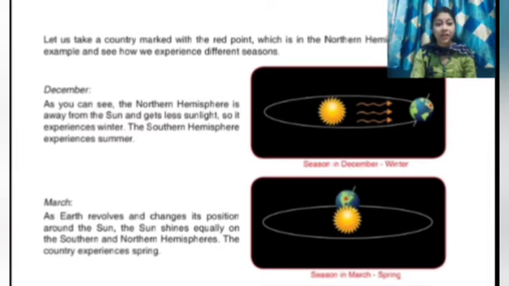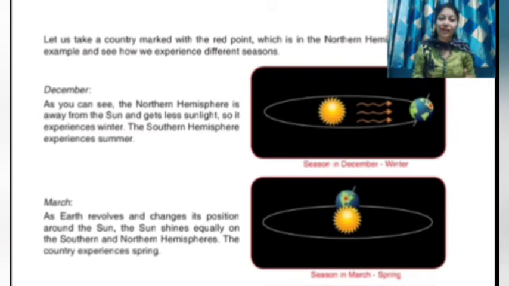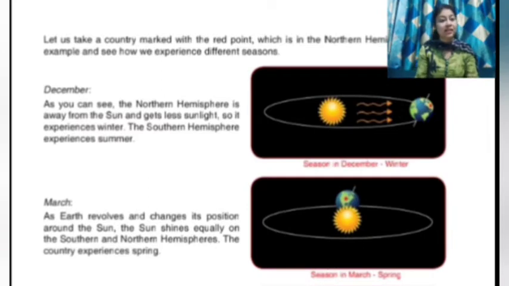The southern hemisphere experiences summer. The part which is away from the sun and gets less sunlight experiences winter. And the part which is getting direct sunlight, that means the southern hemisphere, experiences summer.